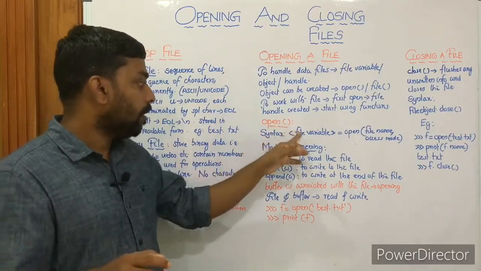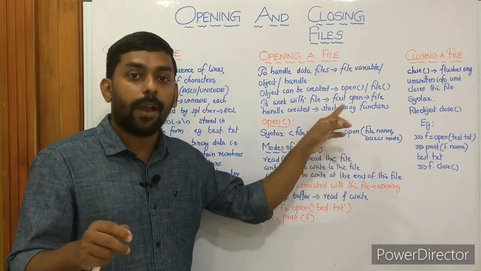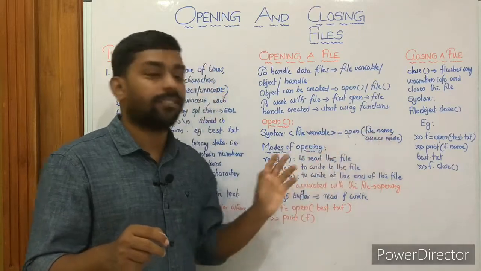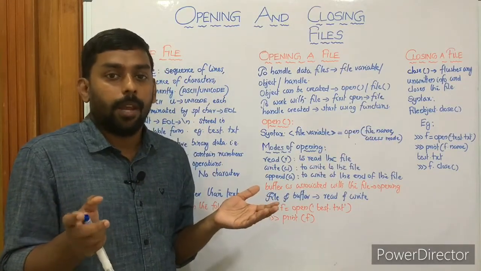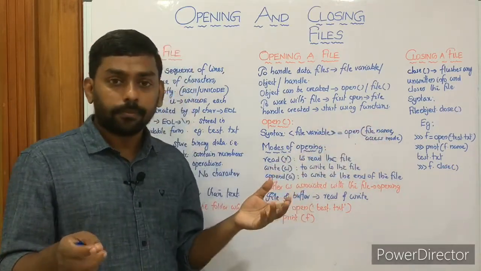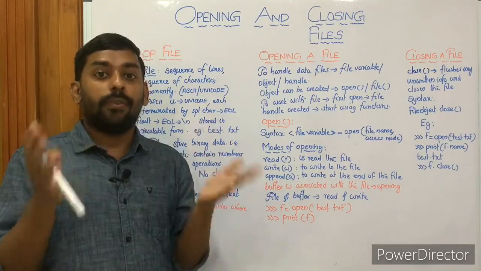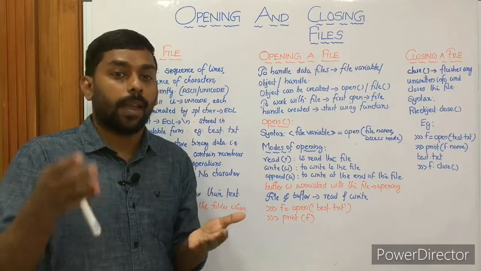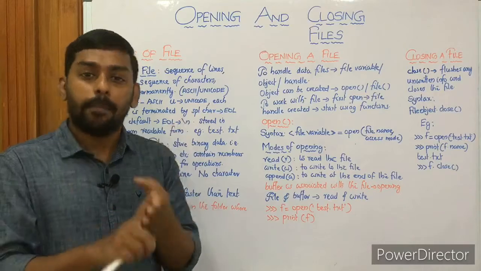Of open function, file variable. Another terminology is file object or file handle equal to open(file name, access mode). What is file name? The name of the file to be opened. And what is access mode? It defines the mode of accessing, or the purpose of accessing the file. It can be for read, it can be for write, it can be for append.